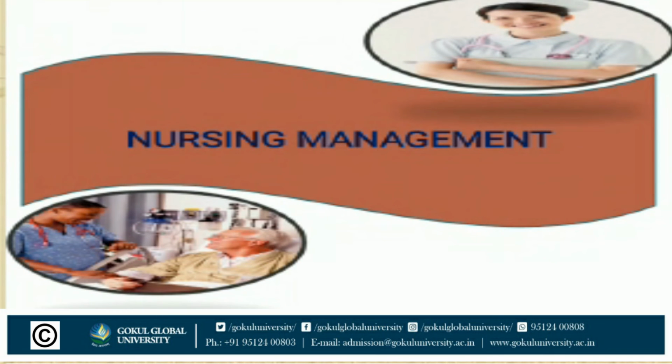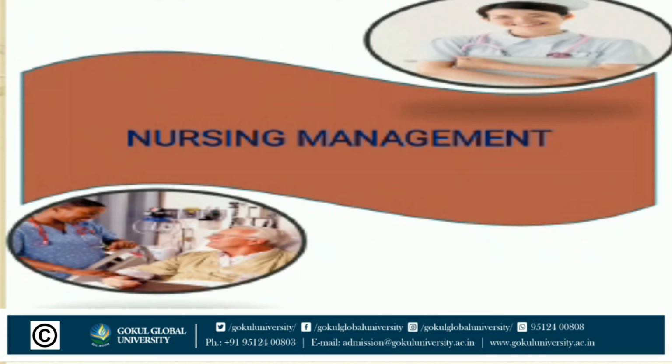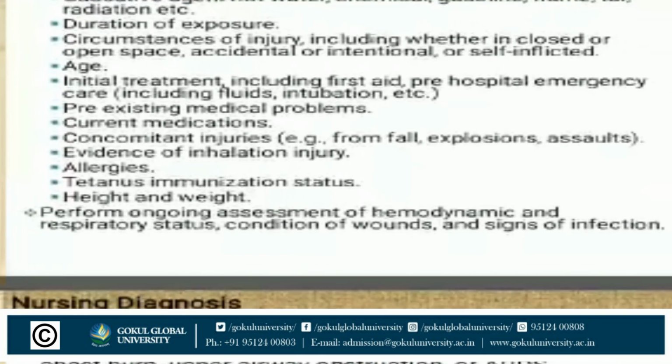The next one, nursing management. Nursing management is the most important thing. So in that we discuss the first assessment.